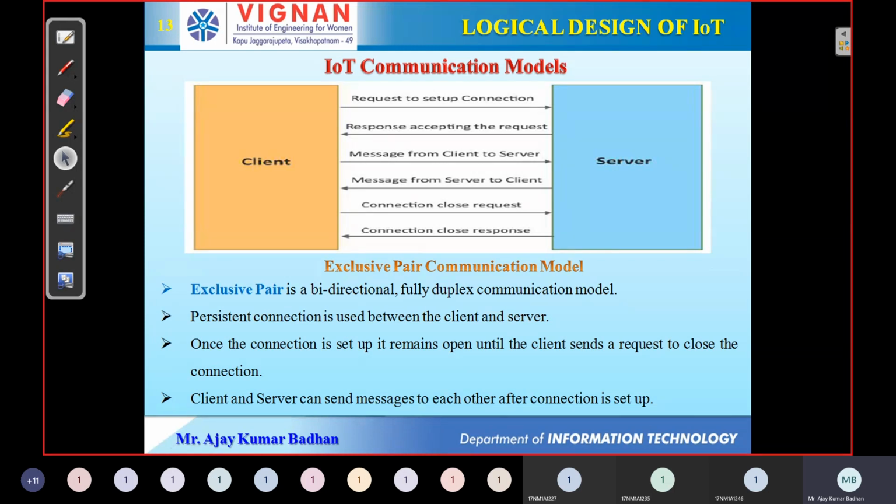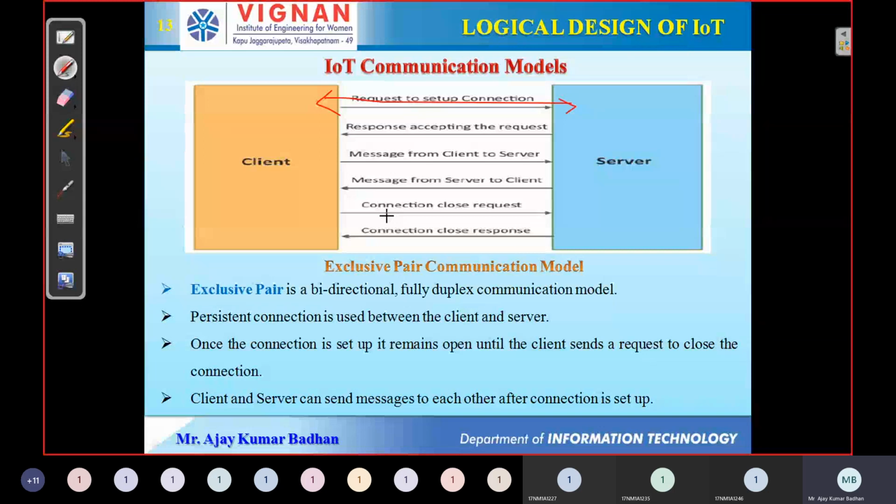What do we mean by a stateful protocol? The first time these two devices, the client and server, interact, they will first establish a connection, like a physical connection. Once this connection is established, the next messages the client sends are not independent.